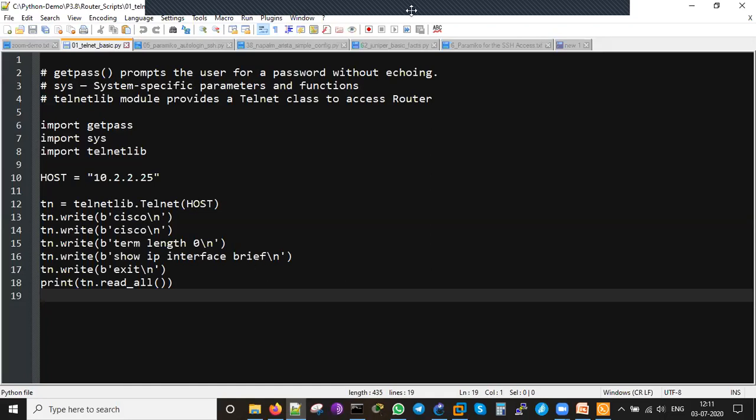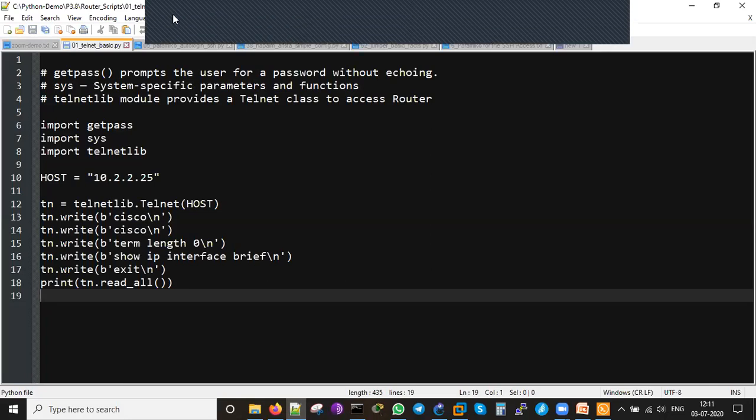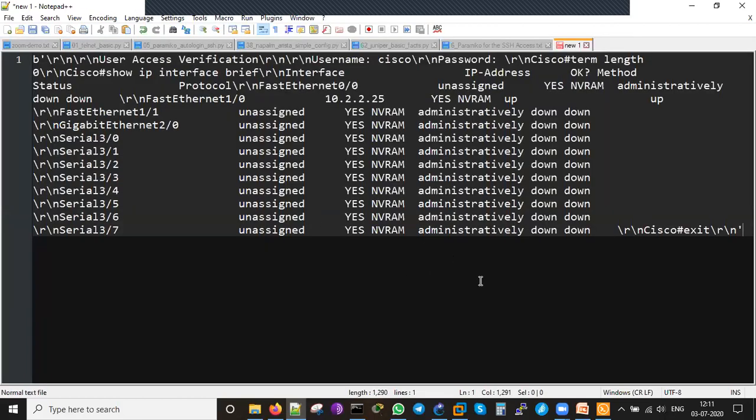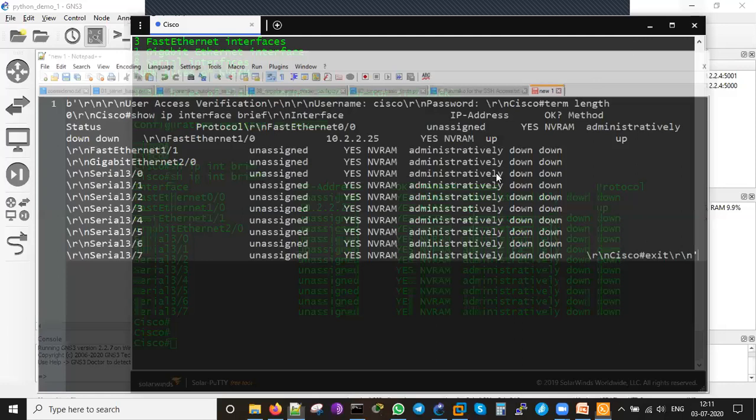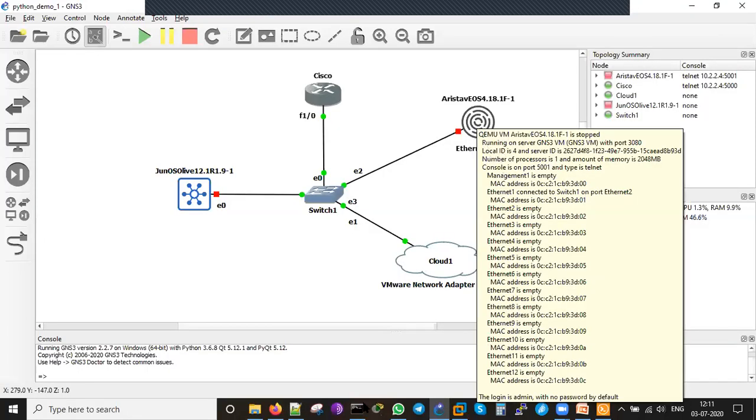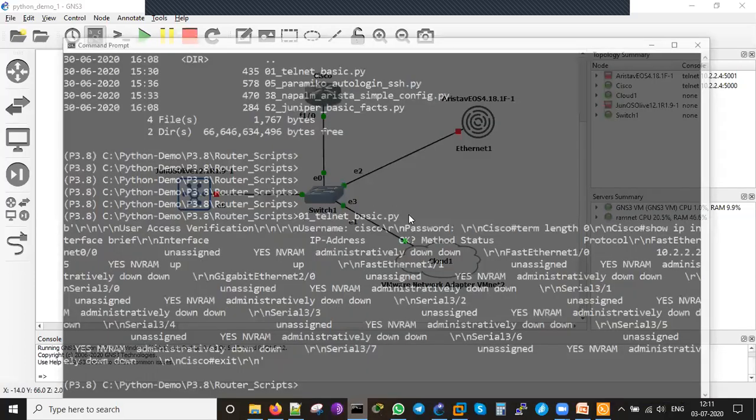And I got the output on this. So the next thing I can show is that I'll be starting Arista. To run the Arista, I will be running the second one.